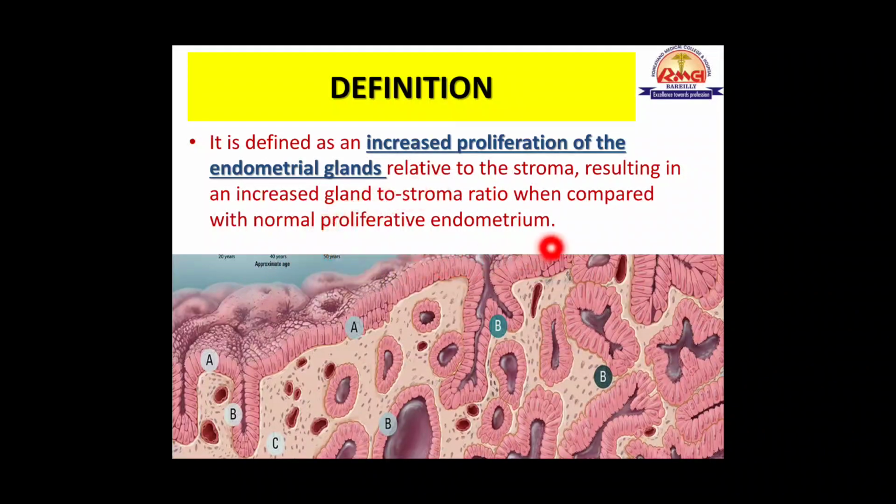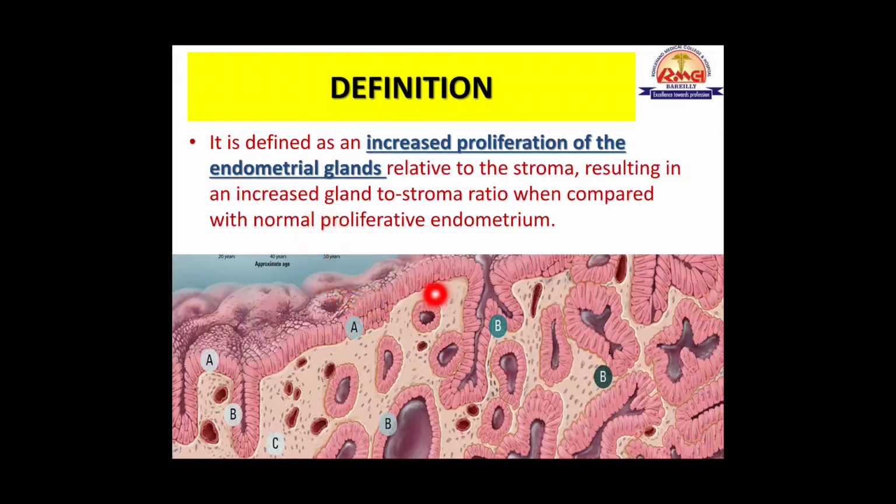So in proliferative phase also there is increase in the number of glands, but in endometrial hyperplasia there will be more increase in the number of glands and more increase in gland to stroma ratio. So in this figure you can see these are the glands in the endometrial stroma, and there is increased number of glands as compared to the stroma, resulting in increased gland to stroma ratio.